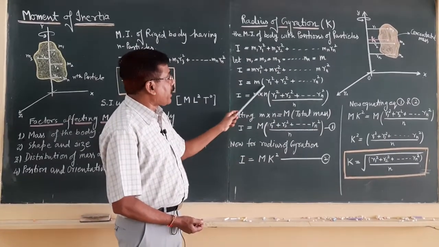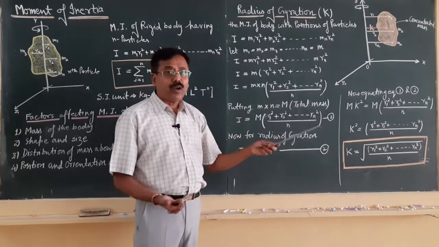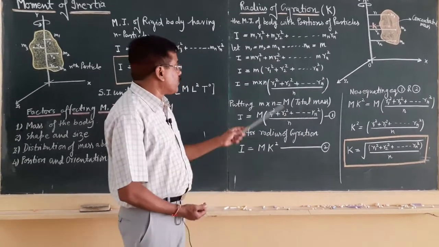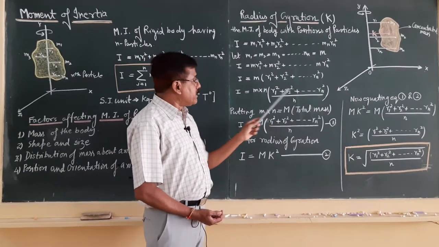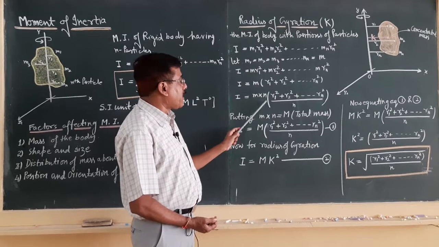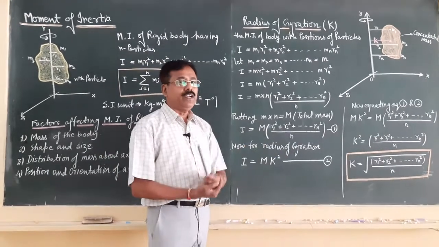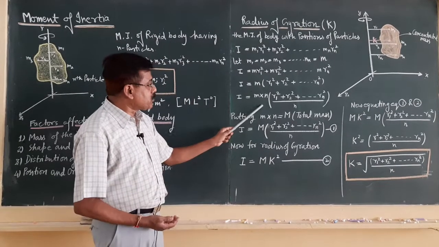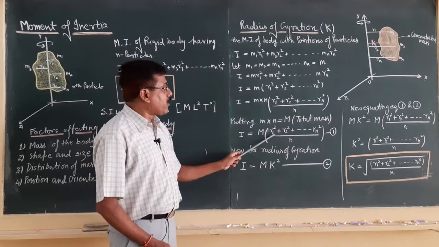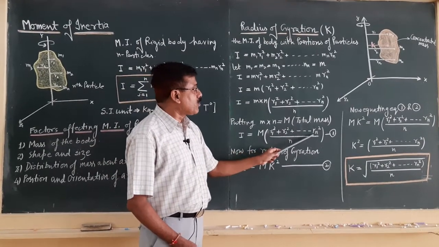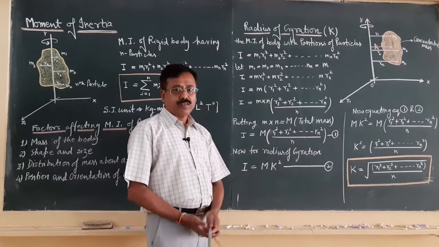Now, what will we do? We will multiply and divide this expression by small n, the number of constituent particles. In this expression, m into n is capital M, the total mass of the rigid body. So, this expression can also be written as I equal to capital M times (r1 square plus r2 square and so on up to rn square) divided by n. This is equation number 1.